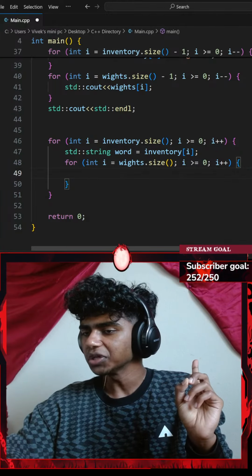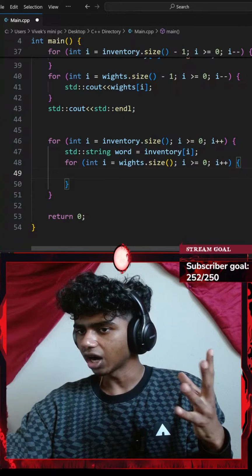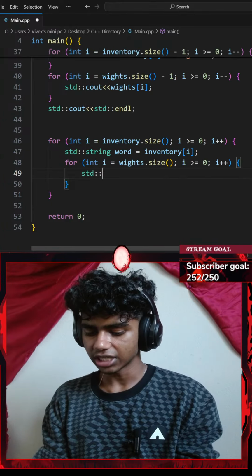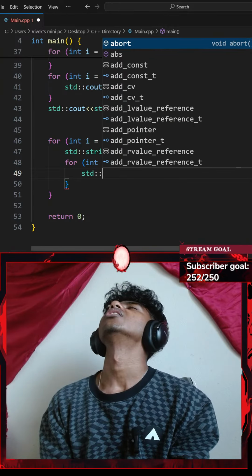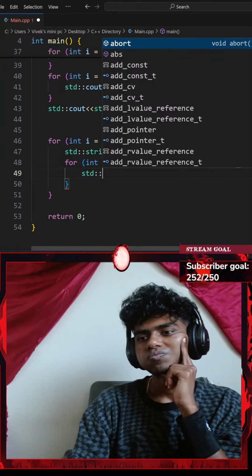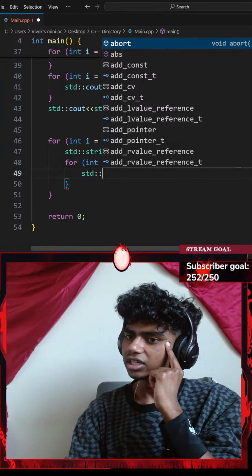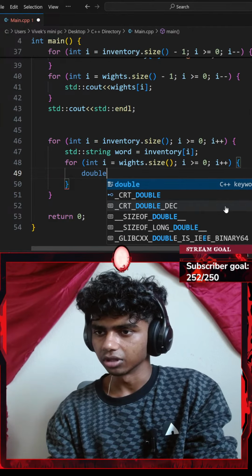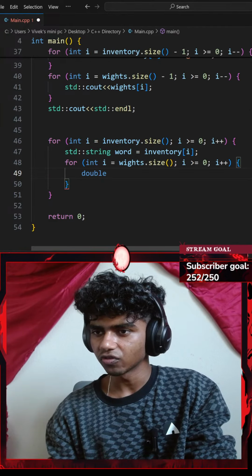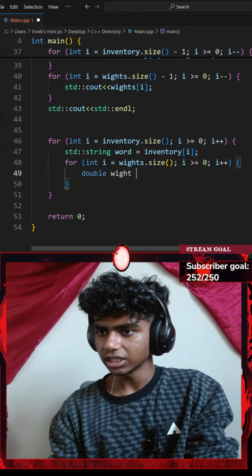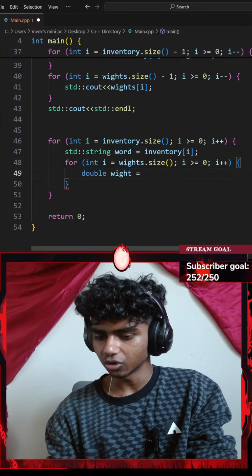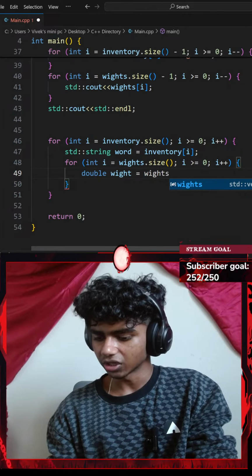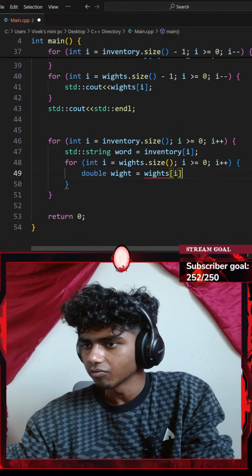Okay, word equals to my inventory at index of i. Let me go with another standard. Okay, I could go with integer, or let's go with double. Double of, I don't know, weight, which equals to my weights is vector at index of i.